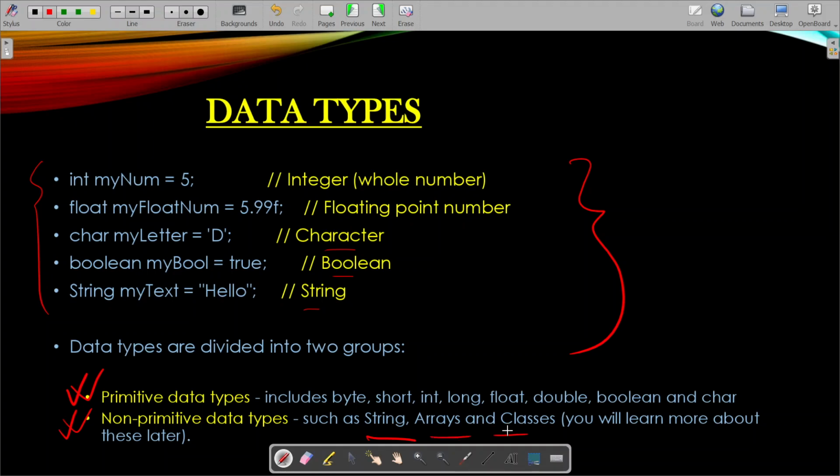Why later? Because you need to go through the basics. You need to go through the primitive data types. You need to understand all of them. Then you can understand arrays. Then you can understand classes. What are classes? Classes are collection of objects. What are arrays? Arrays are collection of different int variables, different string variables. It is a contiguous memory allocation. So those things you need to understand, before that you need to be clear about what data types are, what primitive data types actually are, and there are string classes also. So just learn as of now there are two types of data types, primitive data type and non-primitive data type.